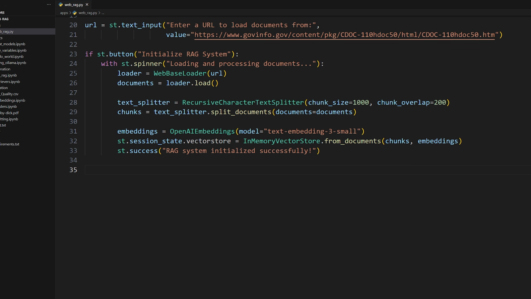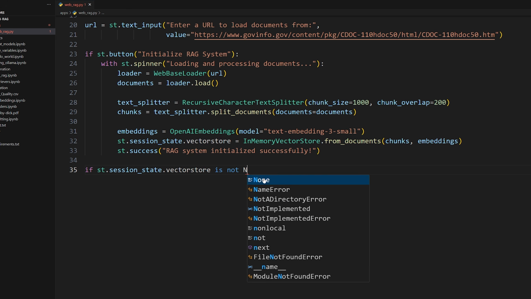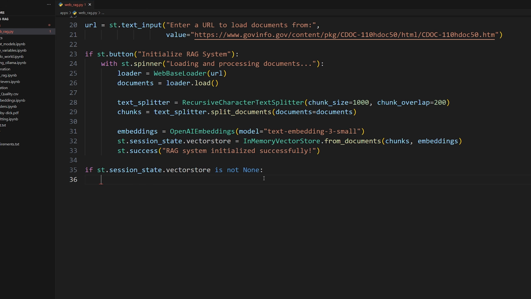So now that we have the indexing pipeline, now we can focus on the generation pipeline, which involves retrieving, augmenting, and generating an answer. So since we stored that vector store in our session state, we could do something like if that session state variable is not none, if it actually exists, then we can go ahead and show the next part of the application, which allows you to input a question and get an answer.